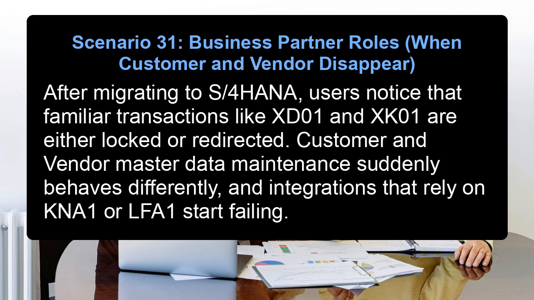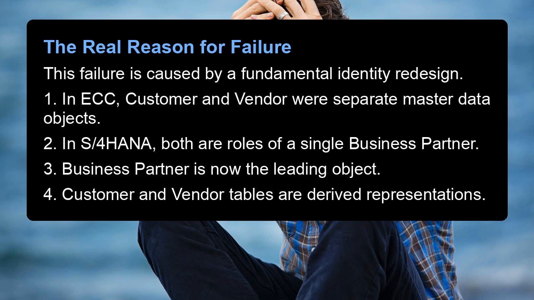Scenario 31. Business partner roles, when customer and vendor disappear. After migrating to S/4HANA, users notice that familiar transactions like XD01 and XK01 are either locked or redirected. Customer and vendor master data maintenance suddenly behaves differently, and integrations that rely on KN01 or LF01 start failing. The real reason for failure. This failure is caused by a fundamental identity redesign.